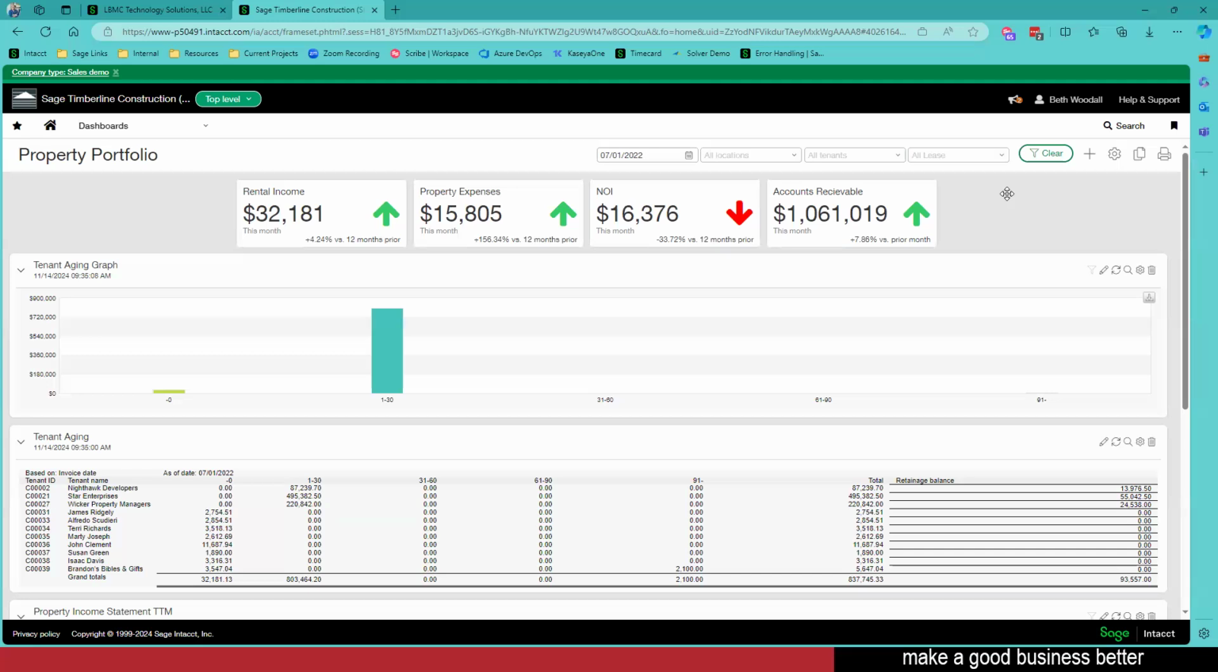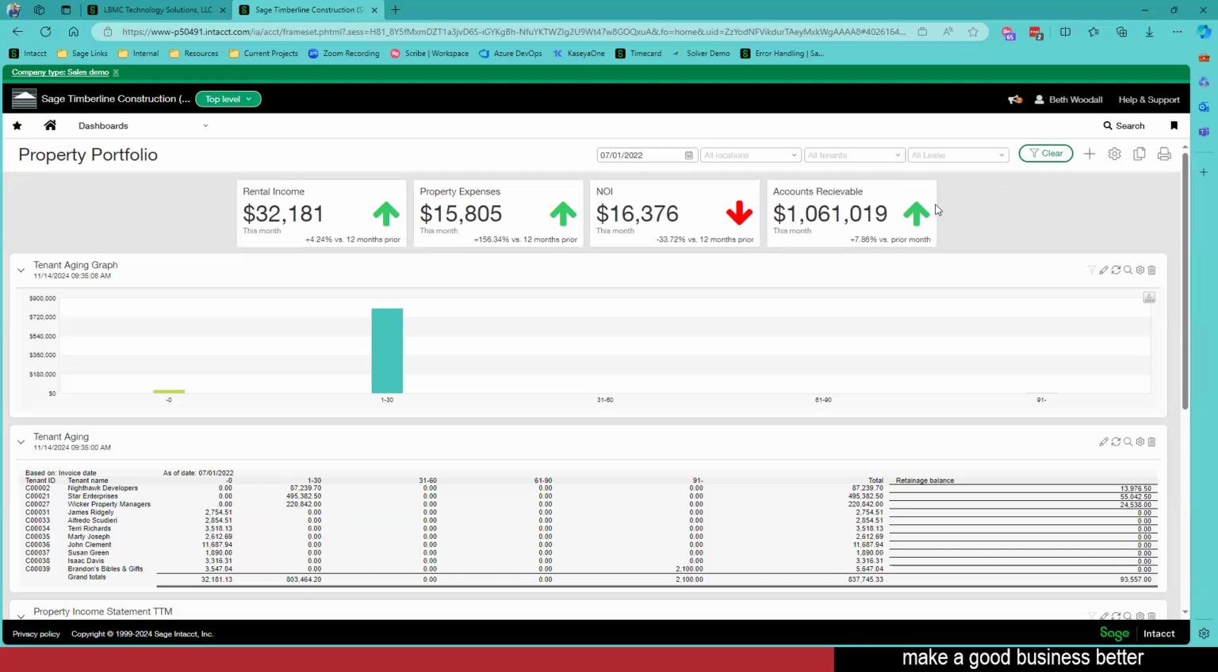So I don't have to see that home page like we saw just a second ago. I could make my portfolio here my landing page. So as soon as I log into Intacct, I'm instantly seeing real-time data. All right, notice here at the top, I've got what these are called performance cards.